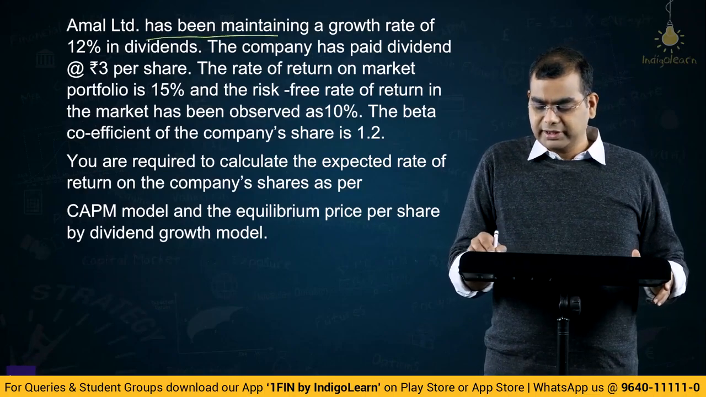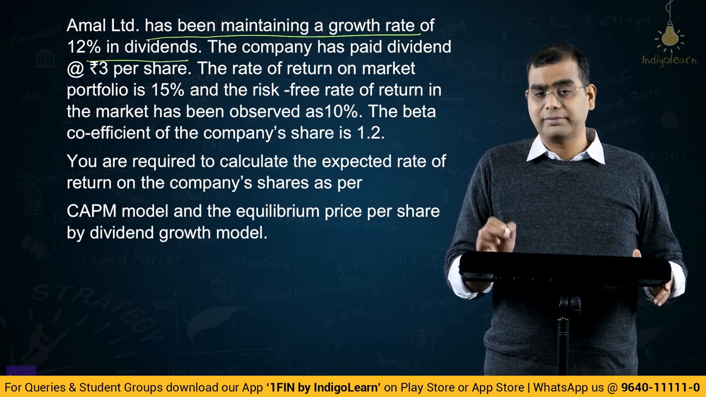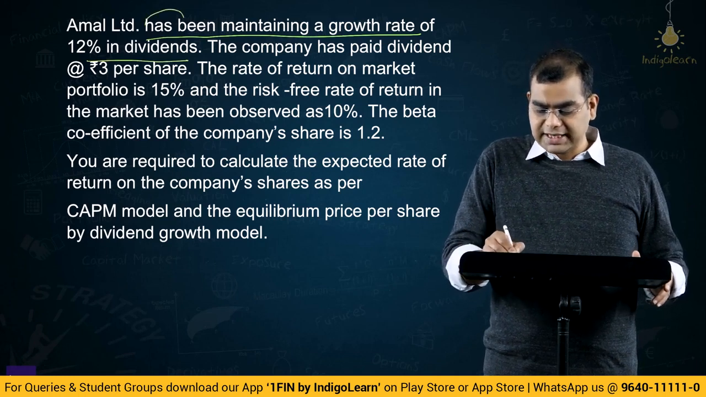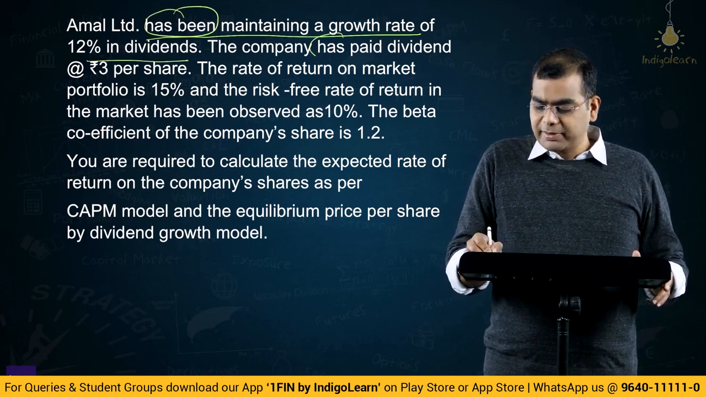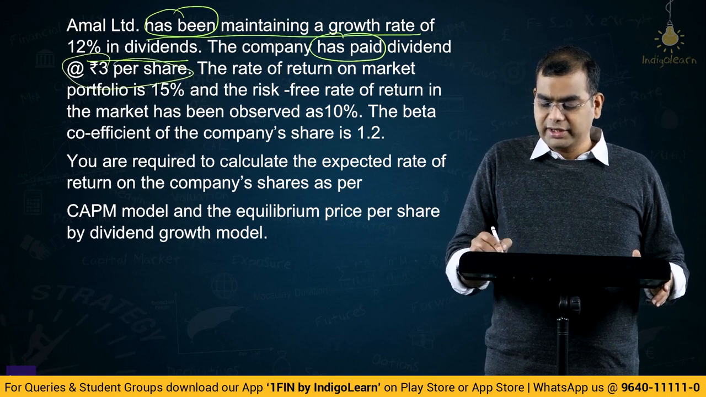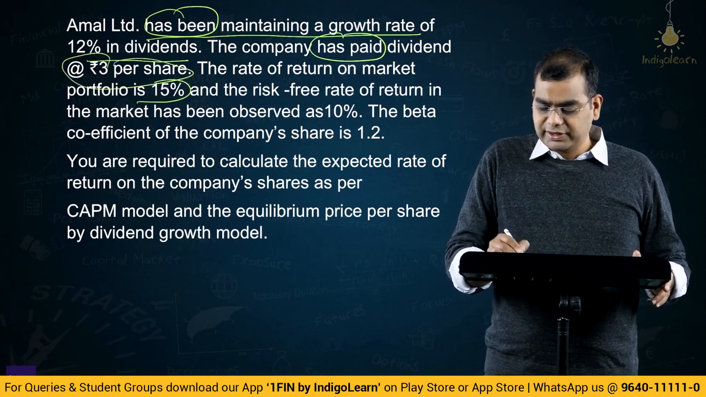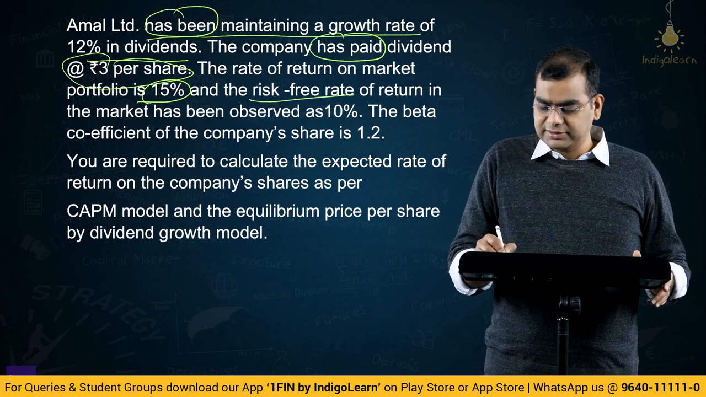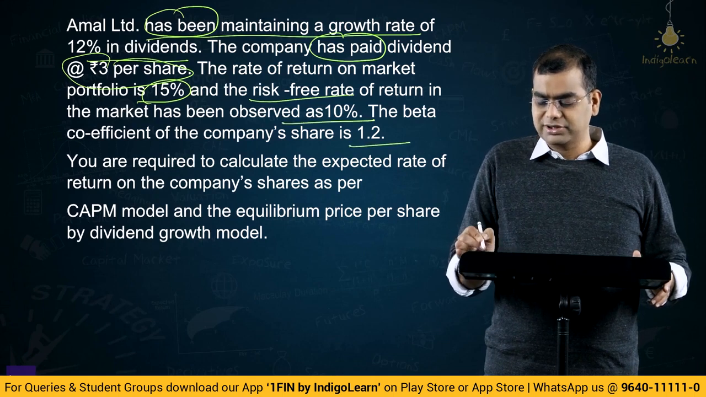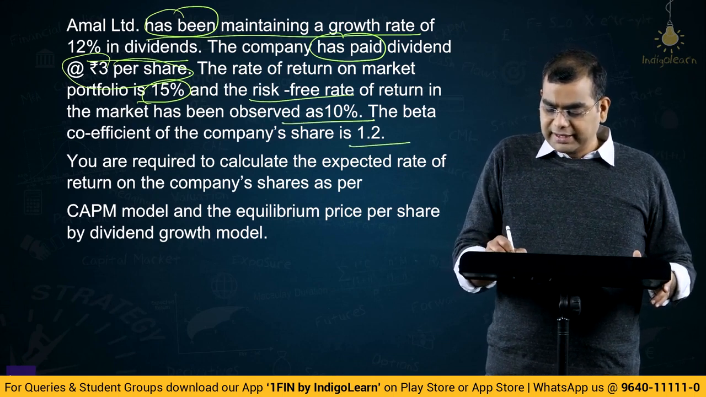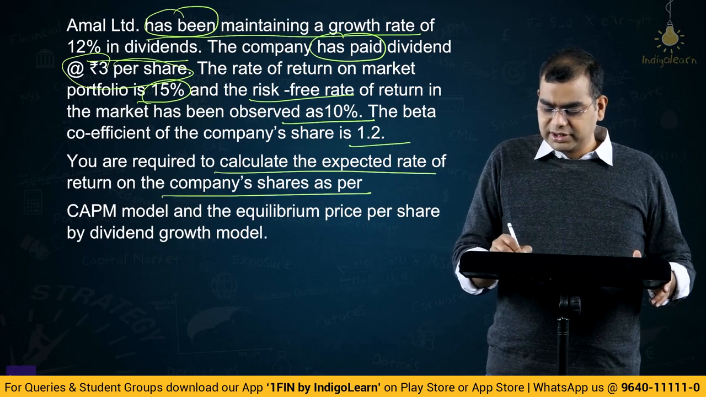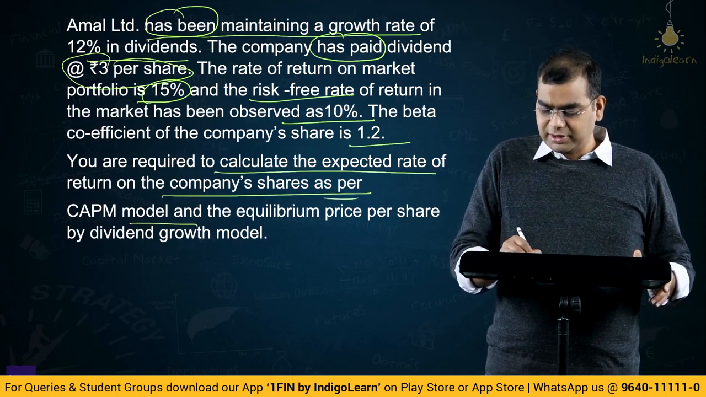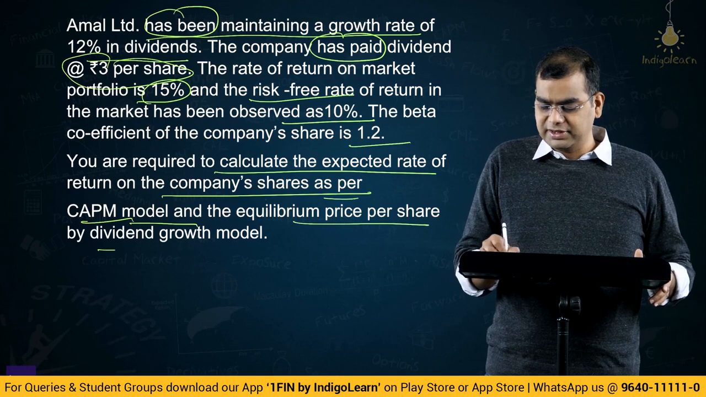Amal Limited has been maintaining a growth rate of 12% in dividends. Has been maintaining, okay, please note these words, has been. The company has paid dividend of rupees 3 per share. The rate of return on market portfolio is 15%, risk-free rate in the market has been observed at 10%, beta coefficient of company shares is 1.2. You are required to calculate the expected rate of return on company shares as per the CAPM model and equilibrium price per share as per the dividend growth model.